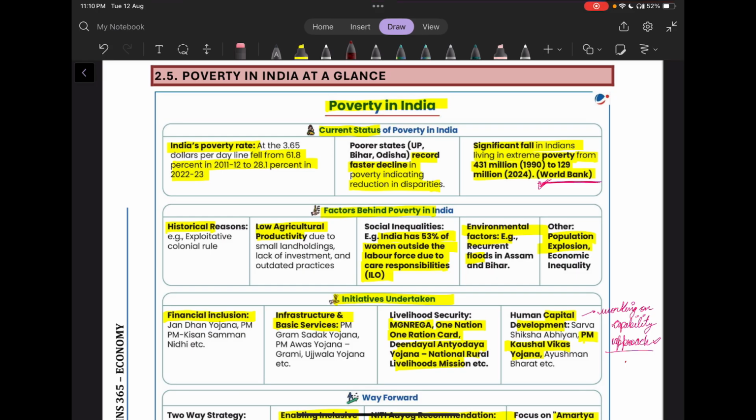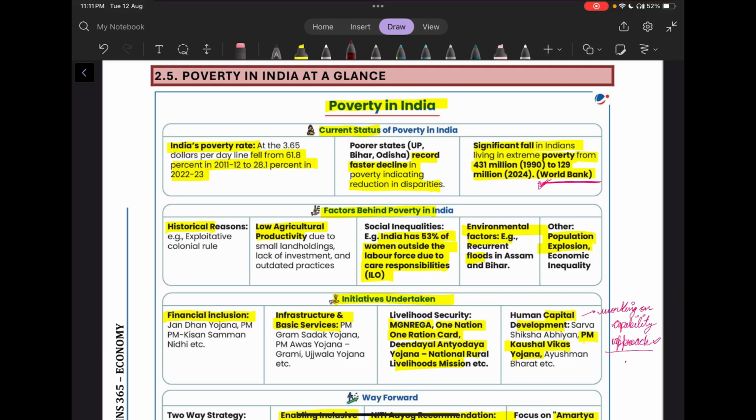Then we also saw a significant fall in Indians living in extreme poverty. Earlier this number used to be around 431 million in the pre-reform period, that is the 1990s. But in 2024, as per the World Bank, the number of Indians living in extreme poverty is only 129 million.